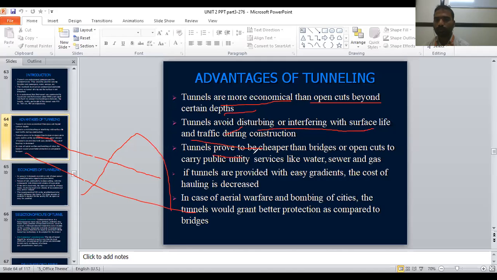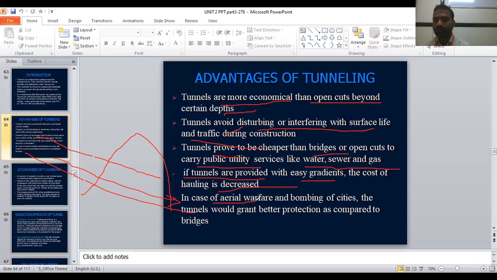Tunnels prove to be cheaper than bridges or open cuts for carrying public utility services like water, sewer and gas supply. If tunnels are provided with an easy gradient, the cost of hauling decreases. Meaning, if the slope is easy, then the maintenance cost is decreased.